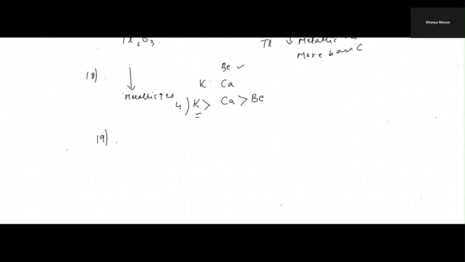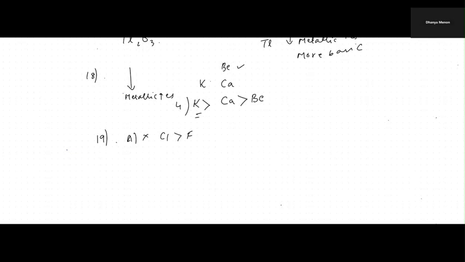In the 19th one, which of the following statements is correct? Statement 1, the electron gain enthalpy of fluorine is more negative than chlorine. The first statement is wrong because, as we just saw a while ago, the electron gain enthalpy of chlorine is greater than fluorine because of the small size of fluorine. Here the question is which of the following is incorrect? So first one is incorrect.